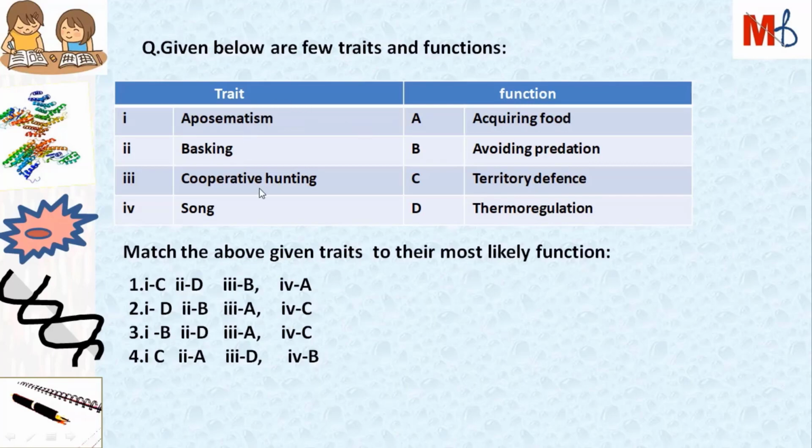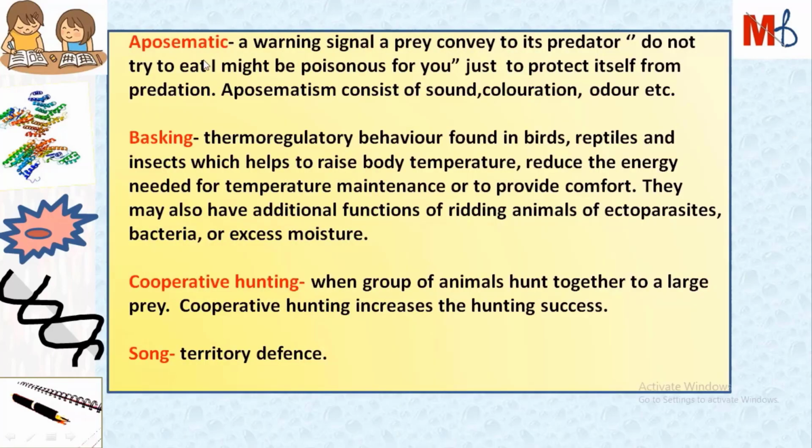So first we have to understand these four terms: aposematic, basking, cooperative hunting and song, so that we can easily match with their function. First let's see aposematic. It is a kind of warning signal which is shown by prey to convey a message to its predator: do not try to eat, I might be poisonous for you. And this message is important so that the prey can protect itself from predation. Aposematic signals consist of sound, coloration, odor, etc.